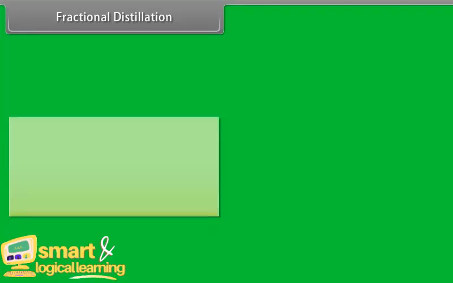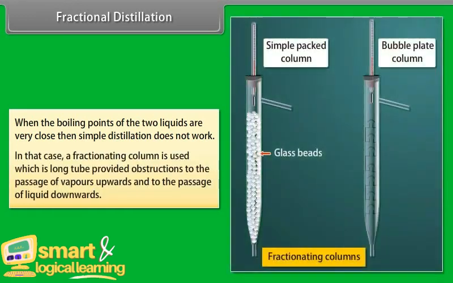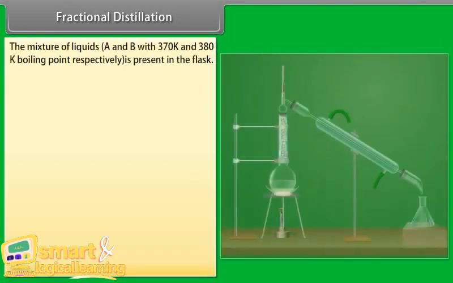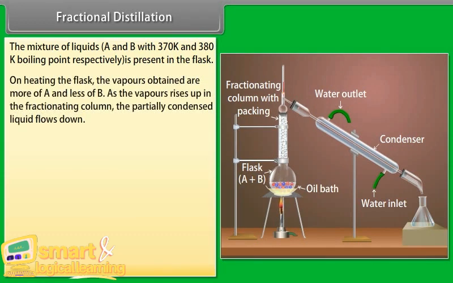Fractional distillation. When the boiling points of the two liquids are very close, then simple distillation does not work. In that case, a fractionating column is used, which is a long tube that provides obstructions to the passage of the vapors upwards and to the passage of liquid downwards. The mixture of liquids A and B with 370 Kelvin and 380 Kelvin boiling points respectively is present in the flask. On heating the flask, the vapors obtained are more of A and less of B.